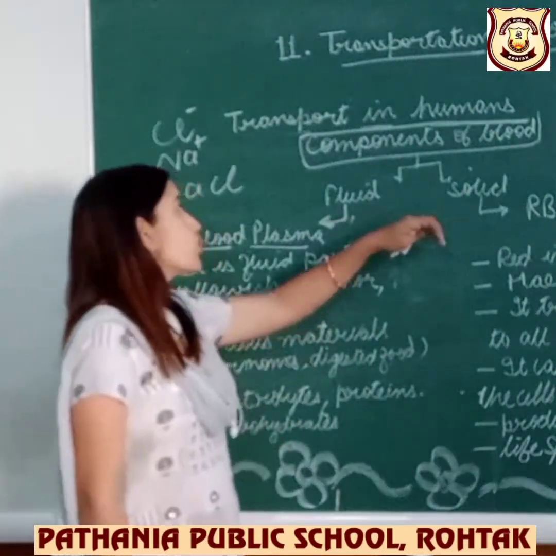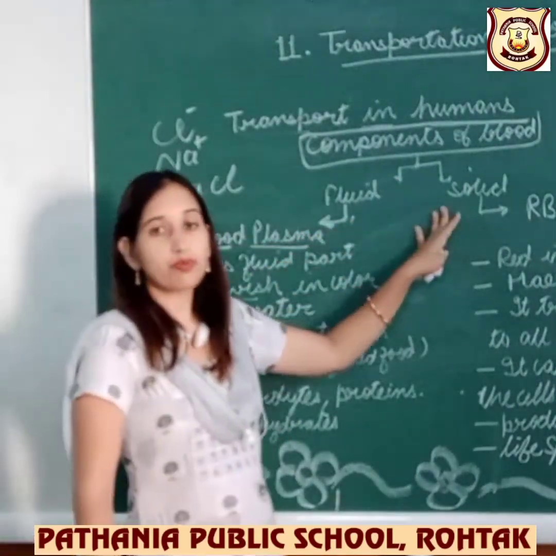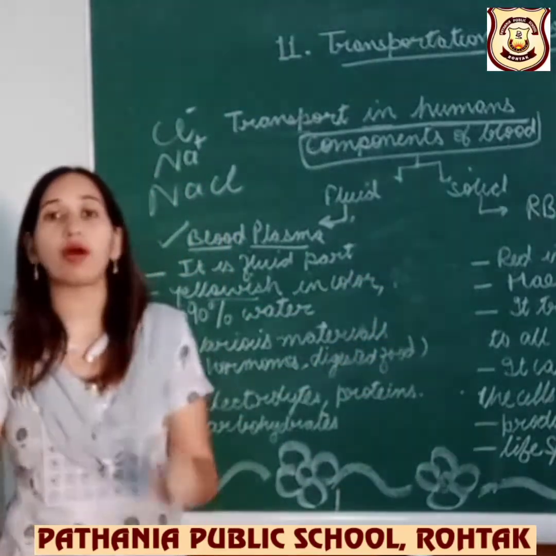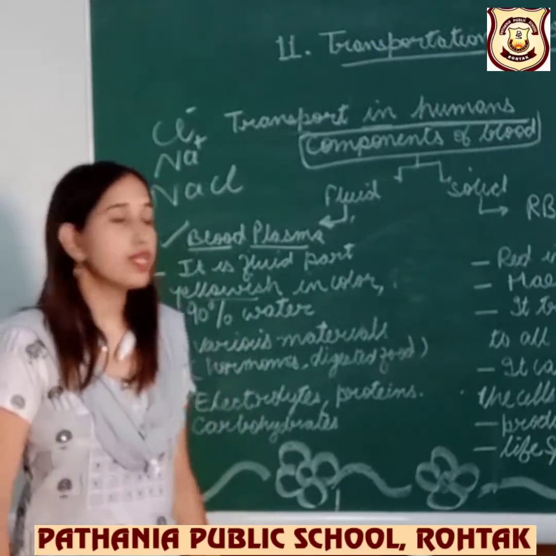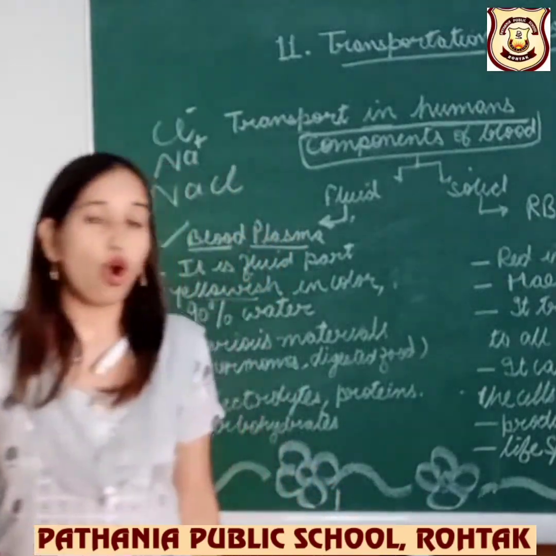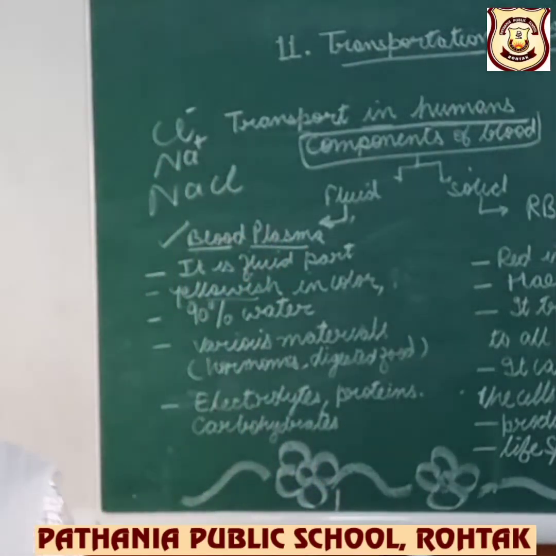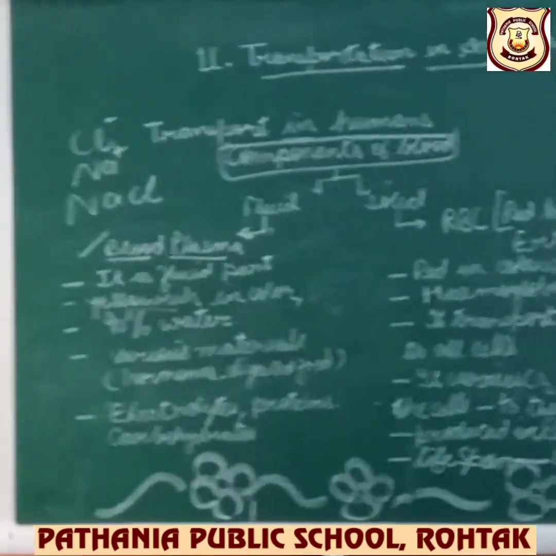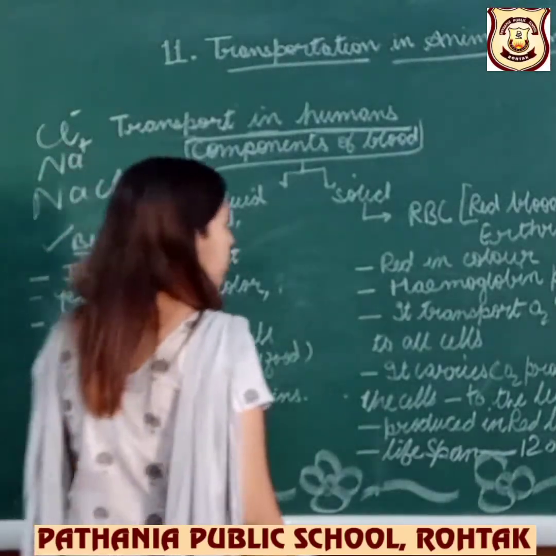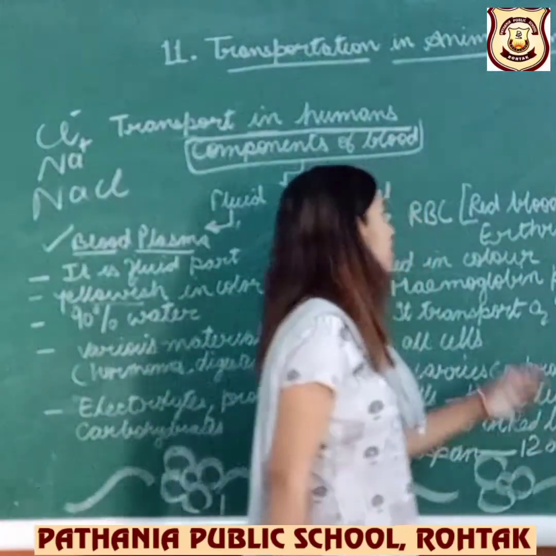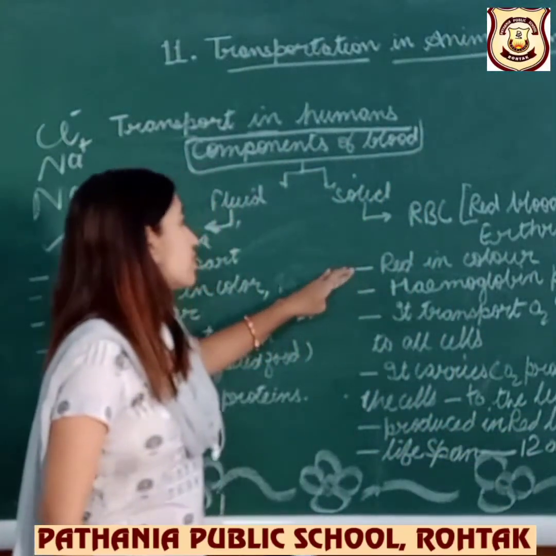Next component was solid. In the solid we are talking about RBC first. What is RBC? Red blood cells, or you can say erythrocytes also. So, red blood cells and erythrocytes. What I would like to discuss in this is, first of all, it is red in color.